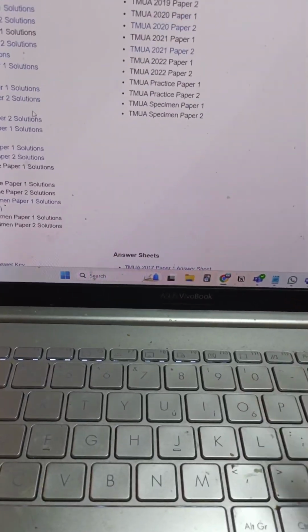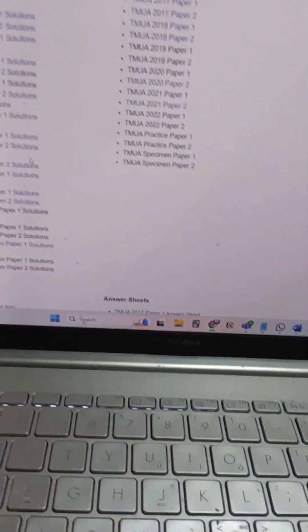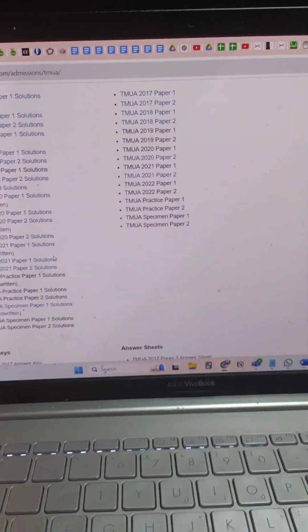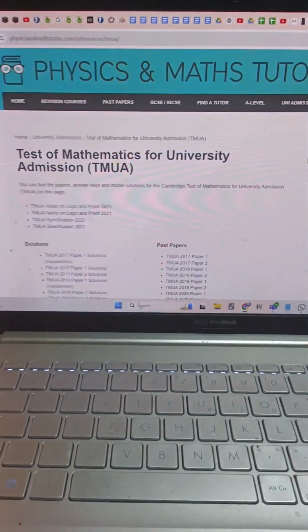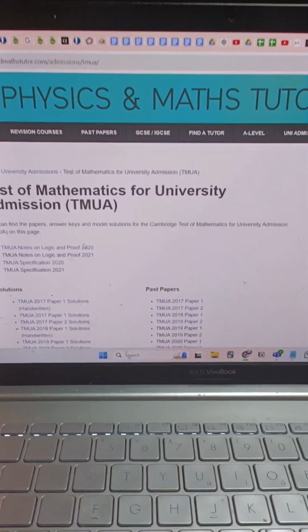Okay, so today is the 1st of October, as you can see over there. Sorry about my laptop being so messy. I need to clean it up actually. But anyway, I have the TMUA, which is the Test of Mathematics for University Admission, which is right there in 15 days, which is approximately 2 weeks.